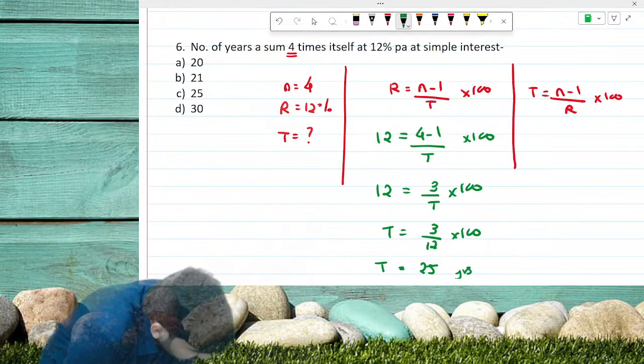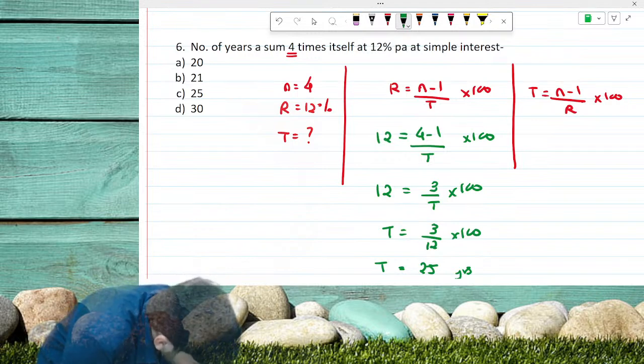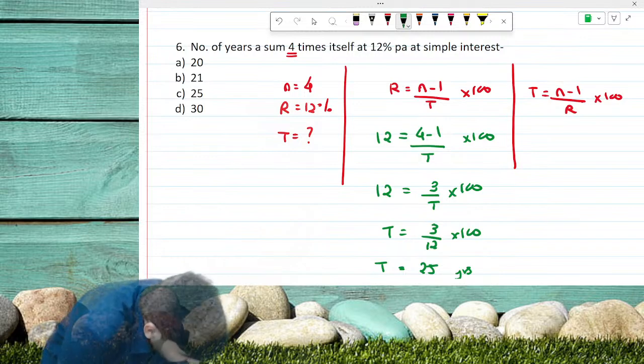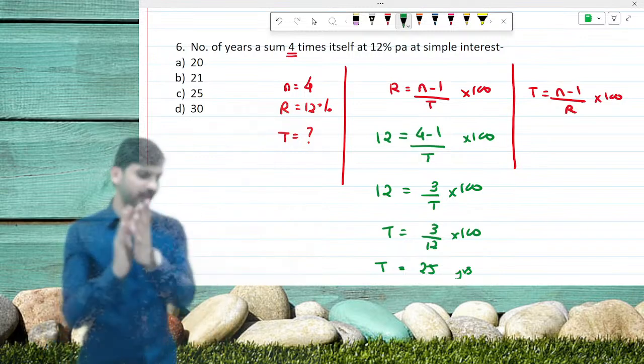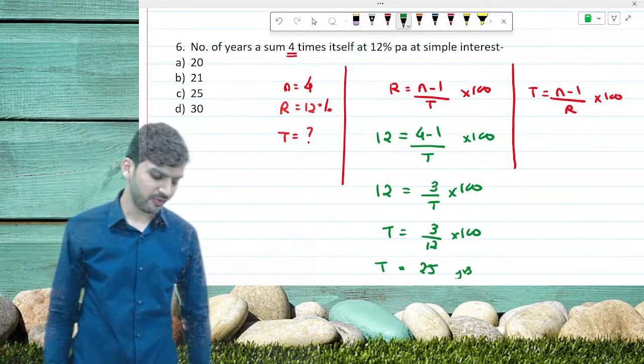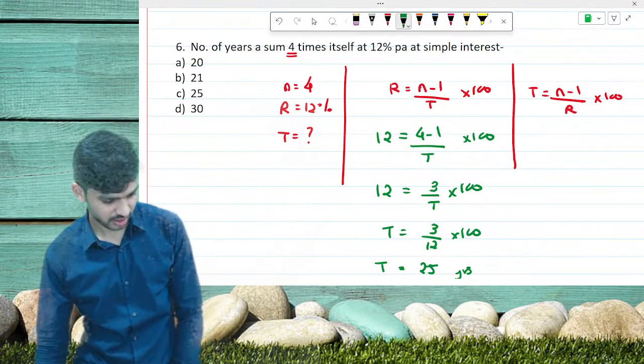Superb. Kishan, Pranav, Rupesh, Kavita, Harini, Satya, Divyashri. Very good. All of you are doing very superb. The correct answer is 25 years.